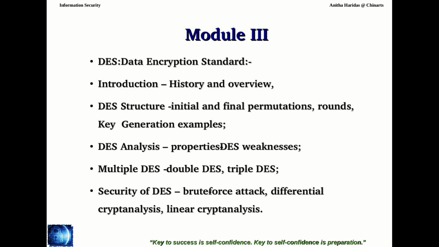Then we have seen the key generation, how the key generator is designed. Then we talked about the DES analysis, the properties of a block cipher. Then what is the design criteria coming under DES. Then we also talked about the very important weaknesses of DES.